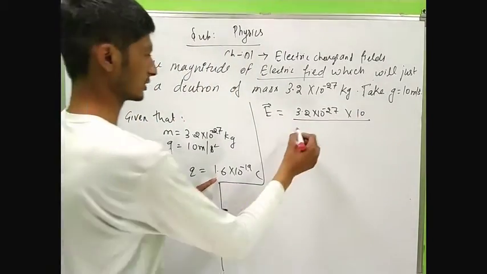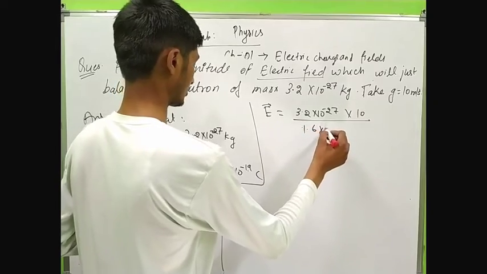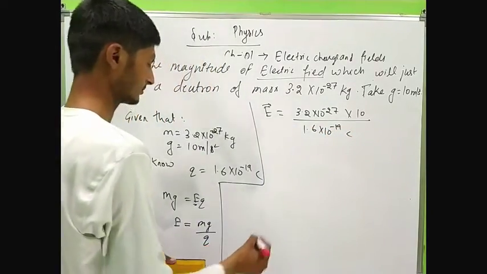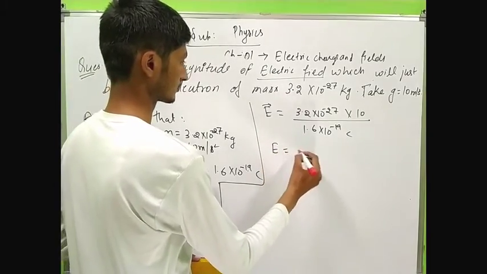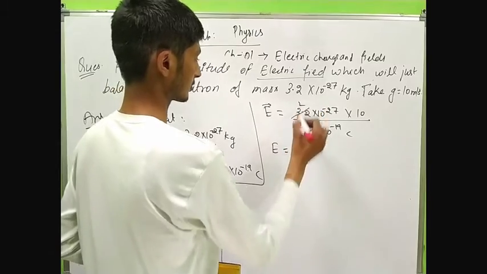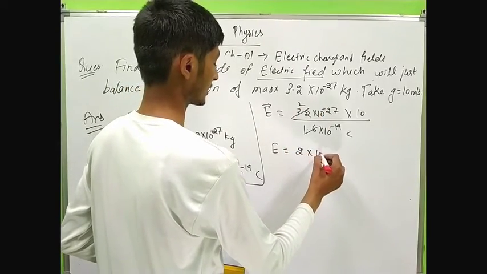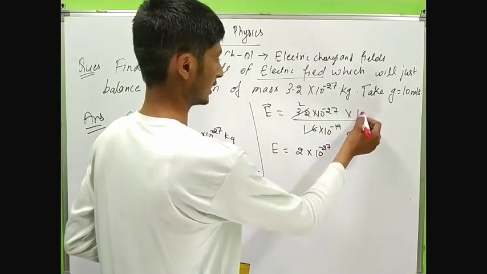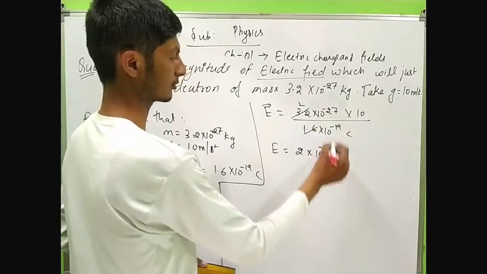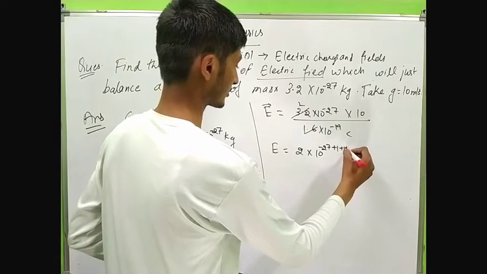What is the value of q? 1.6 into 10 to the power minus 19 coulomb. This will cancel up, give 2 multiply 10 to the power minus 27, and this plus 1, and this power will give up and add up.